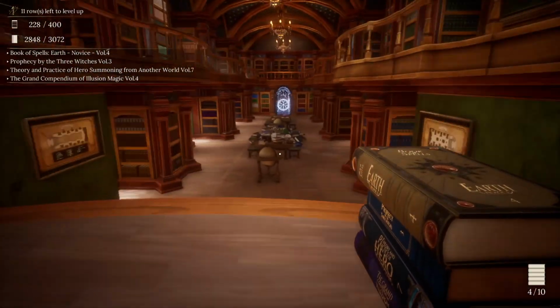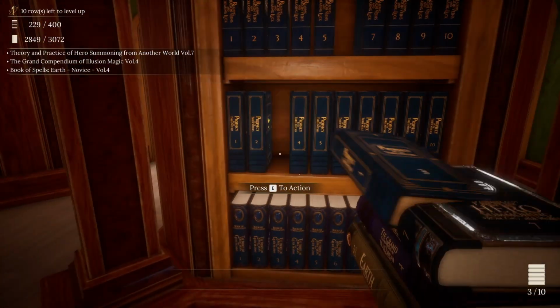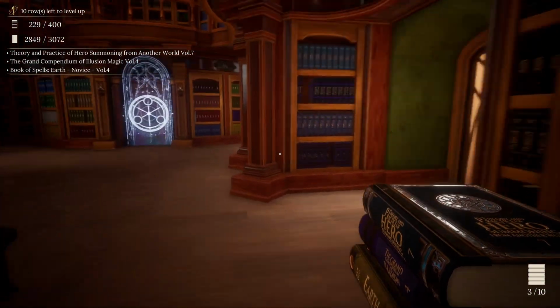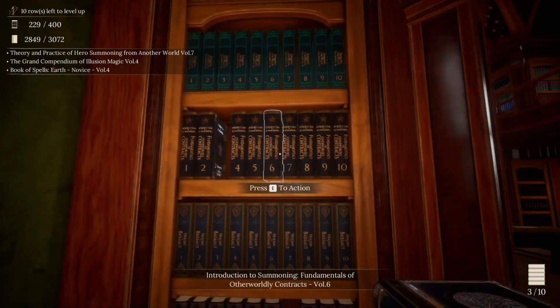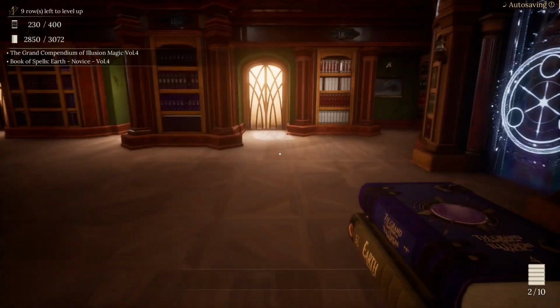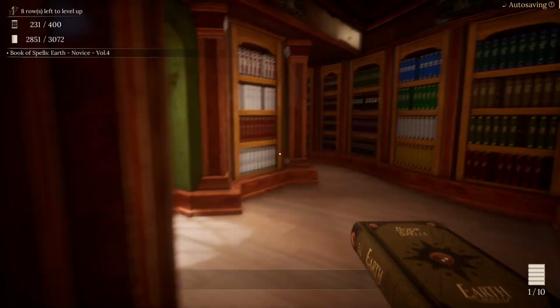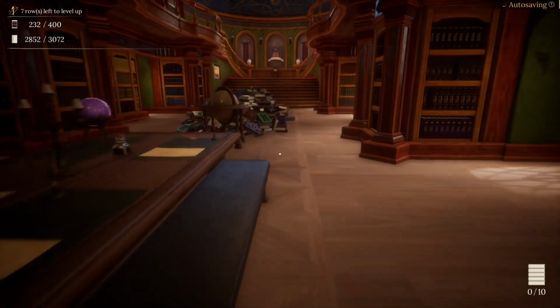So, Prophecy by the Three Wishes, Volume 3 goes right here, finishing that one off. And we got Theory and Practice of Hero Summoning from Another World, Volume 7. That should complete that one off. Grand Compendium of Illusion Magic, Volume 4. Finishes that series off. Book of Spells Earth Novice, Volume 4. Completes that set off.